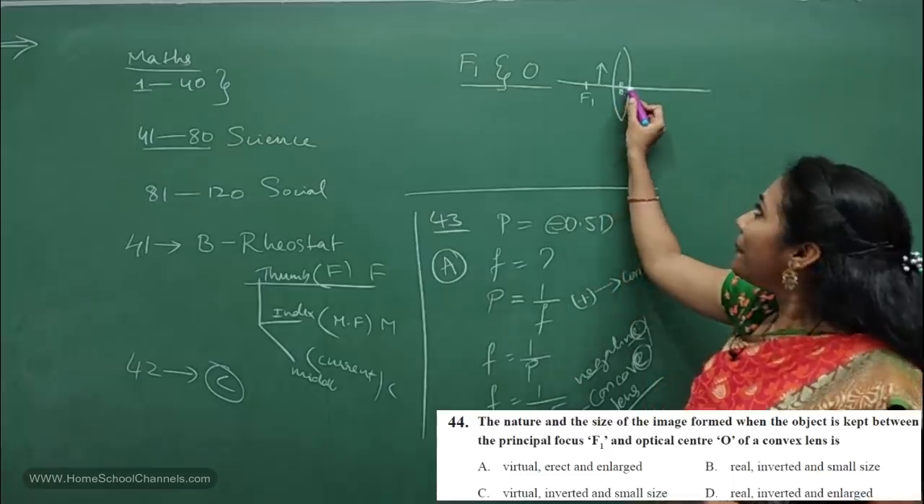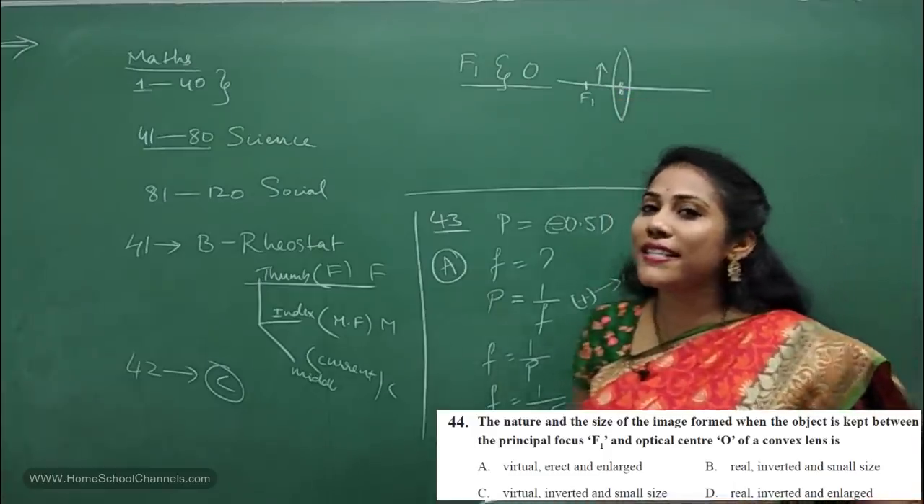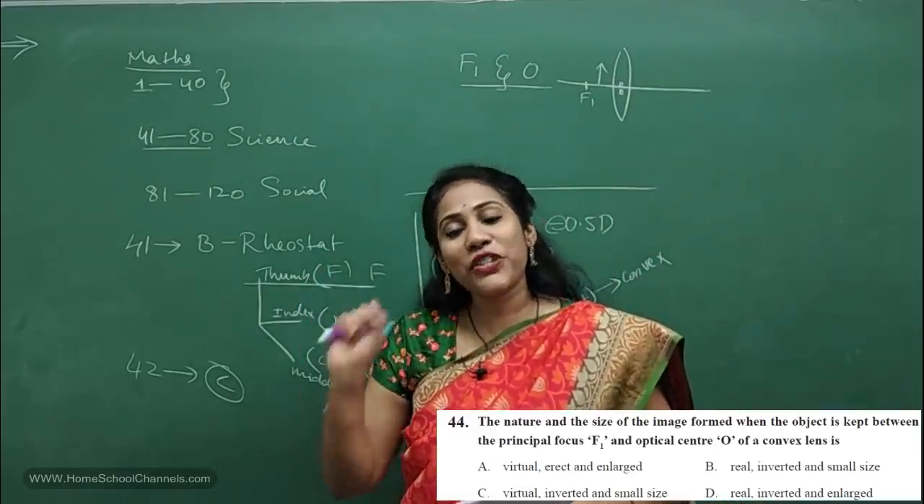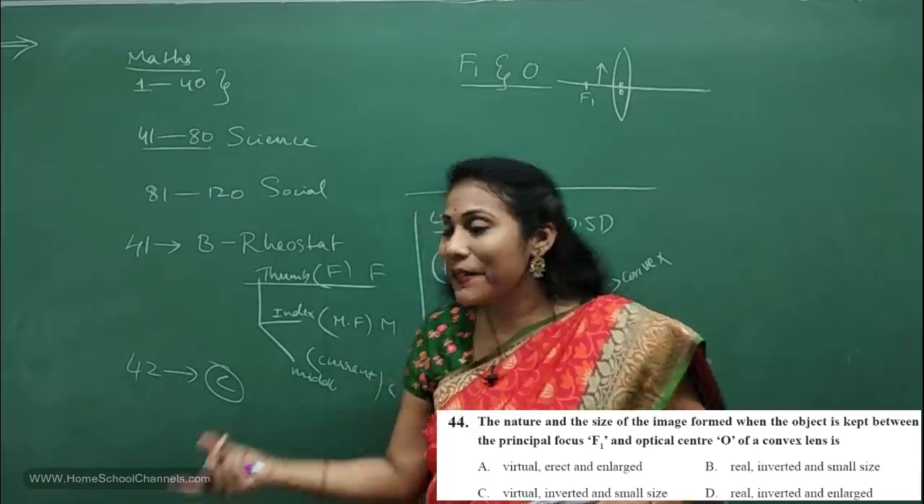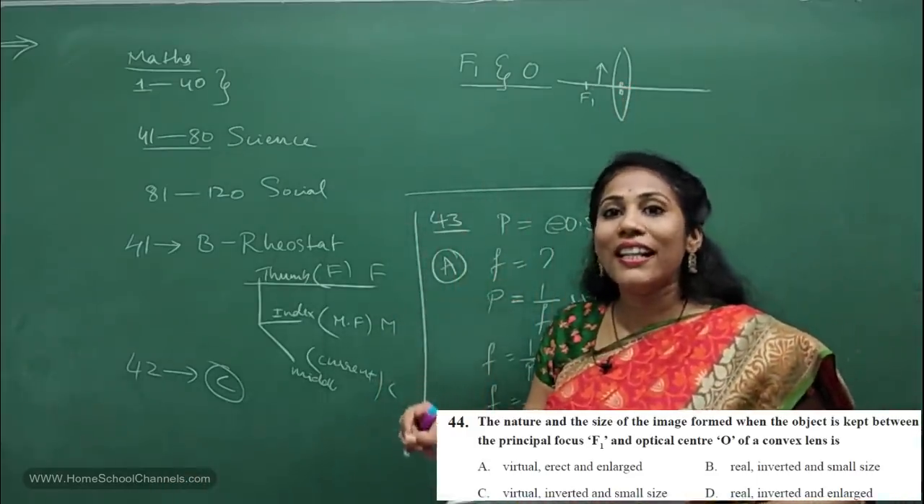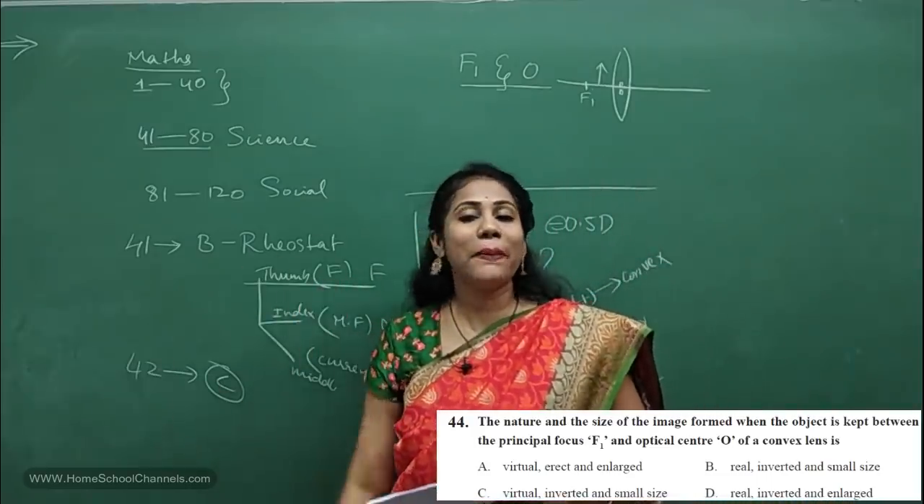So whenever you keep an object between optic center and f1, what is the nature of image? You will get a virtual image. So virtual images are always erect. And here you will get an enlarged image. Virtual, erect and enlarged images you will get.